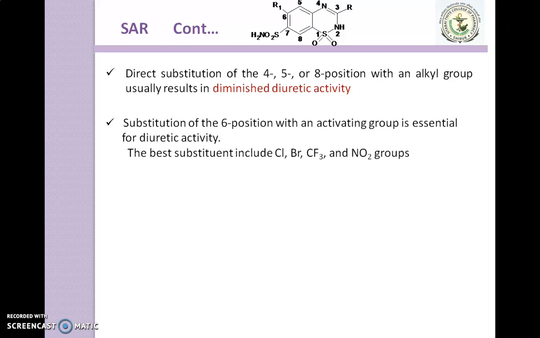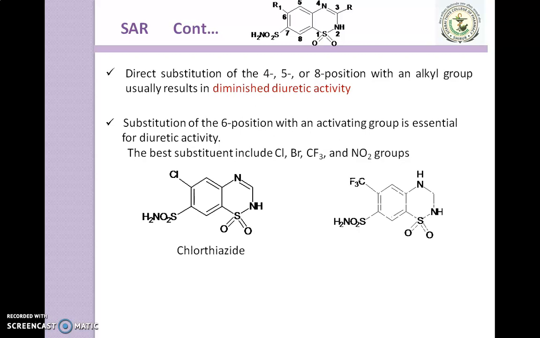Next point, substitution of the 6th position with an activating group is essential for diuretic activity, and the best substituents include chloride, bromide, carbon trifluoride and nitro groups. Here are the examples of chlorothiazide and hydroflumethiazide. Chlorothiazide contains chloride, and hydroflumethiazide contains the substituent carbon trifluoride, which are very essential for showing the diuretic action.